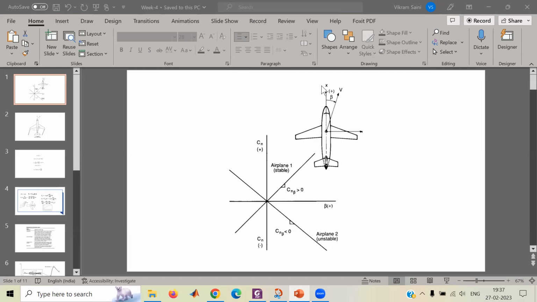Whenever a side slip exists, the aircraft has a natural tendency to make it zero. It wants to head into the relative air. So that is directional stability for us. So we said that whenever beta exists, the aircraft tries to turn into the relative wind.